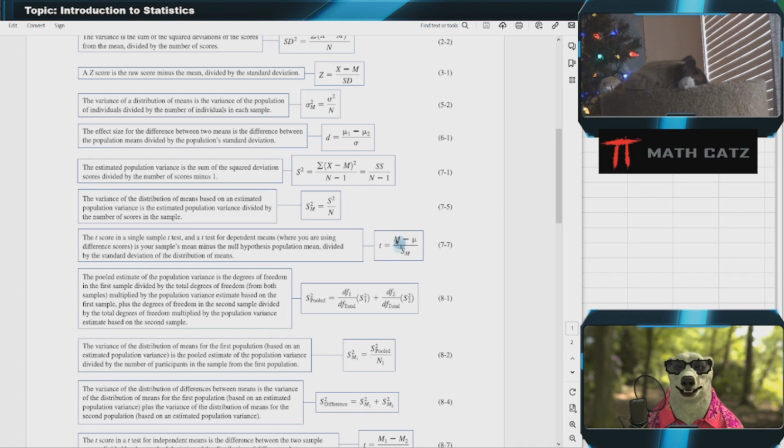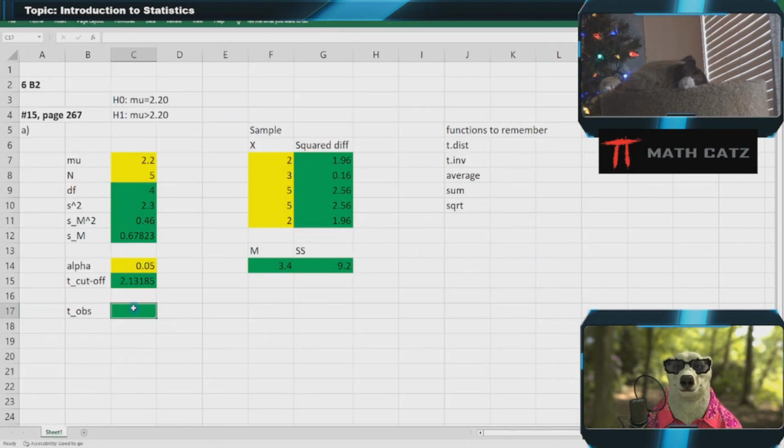So let's do that calculation. I'll open some brackets. Sample mean minus null hypothesis distribution mean over standard deviation or approximation of the standard deviation for the comparison distribution, which is the distribution of means, Sm.